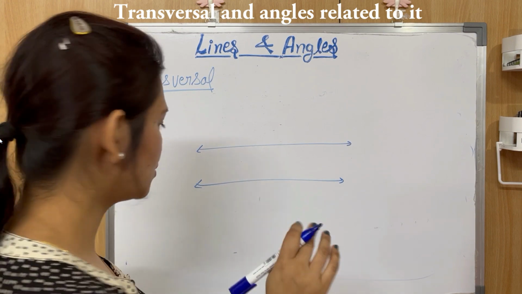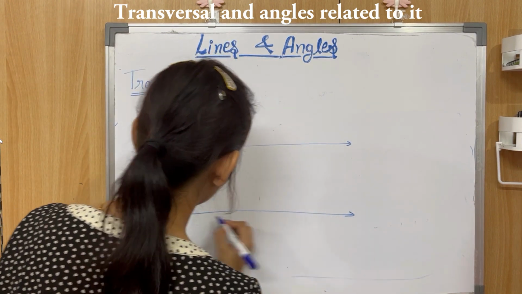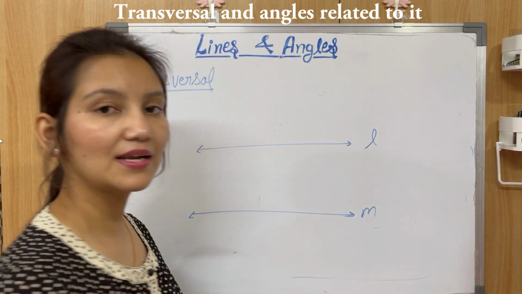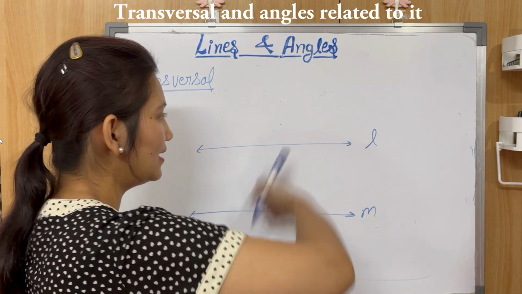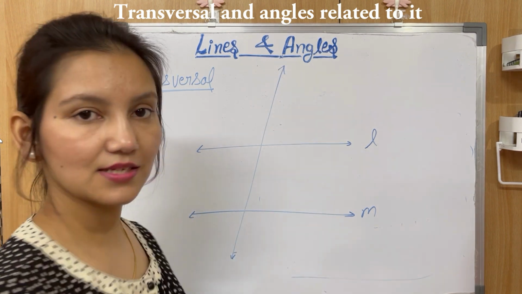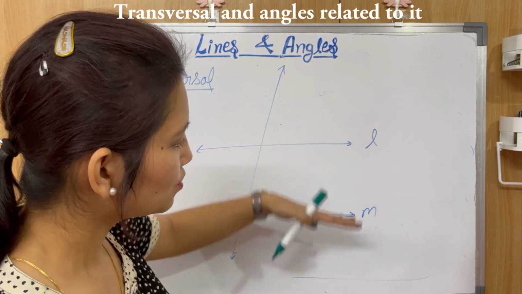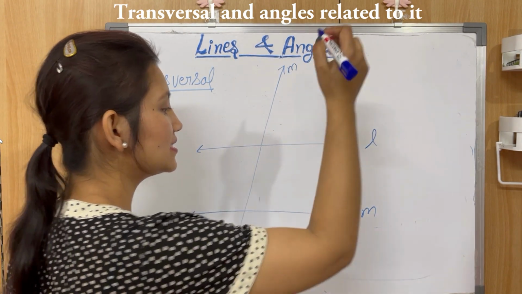So here I'm just drawing two parallel lines. Let's say L and M are two parallel lines. If there is a line that cuts these two parallel lines, then this line is a transversal.